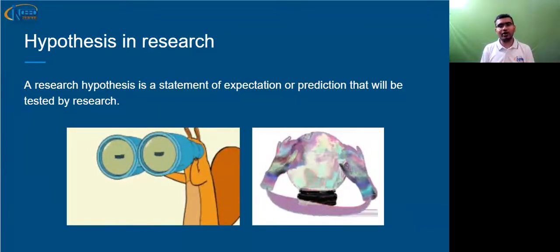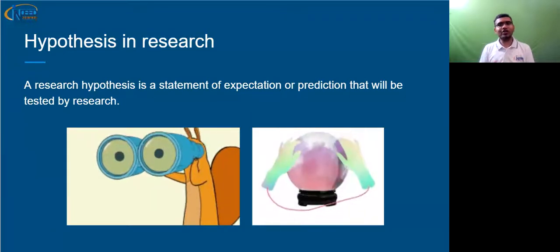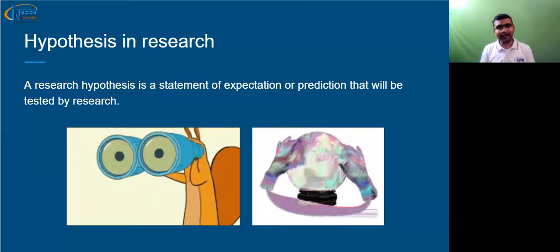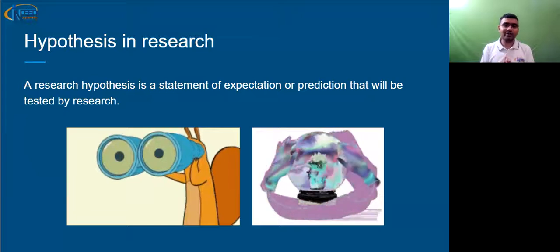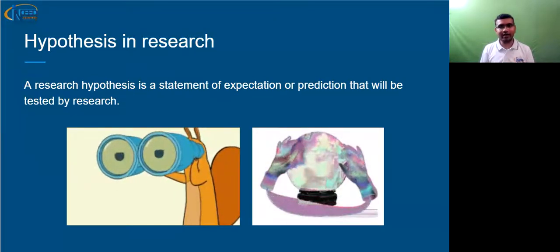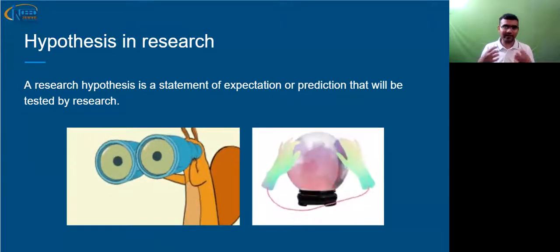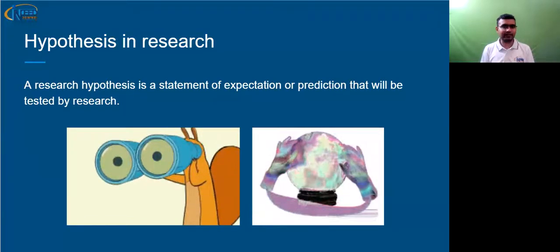After solving the whole problem, we come to a conclusion whether LHS is really equal to RHS or they are not equal. So this is how hypothesis helps us in testing a particular scenario, a phenomenon, and we come to a conclusion whether the hypothesis which we have created is true or false.